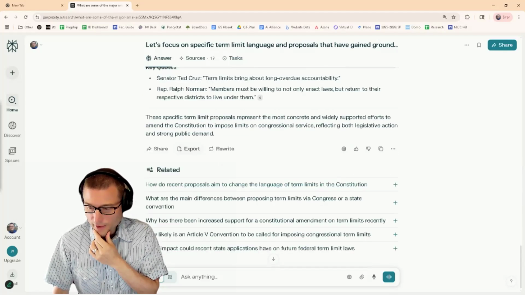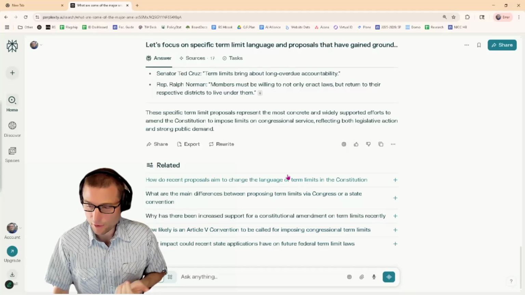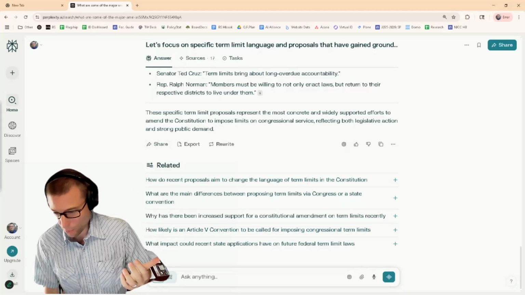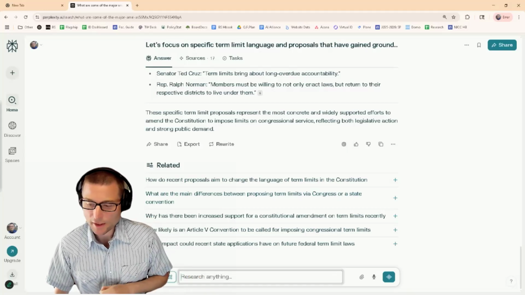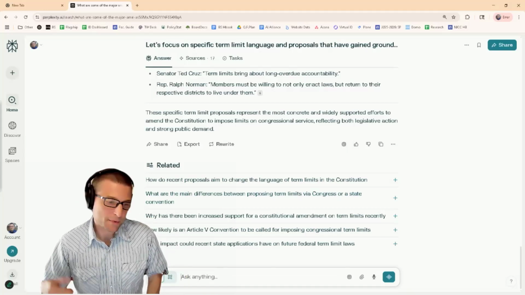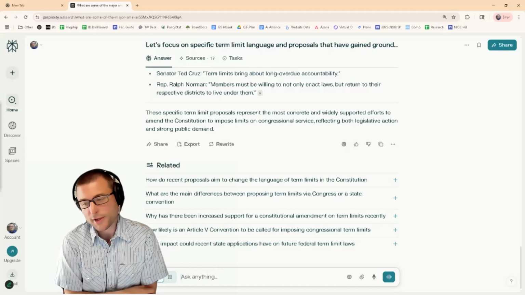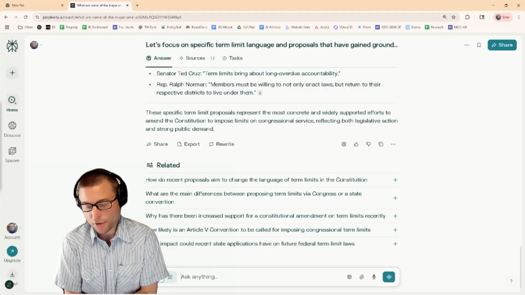We even have some quotes, and then I could continue, ask questions, follow up, have it generate a report. I think that functionality is in here too. And then even supply additional websites to go to, the length, the actual text of these proposed constitutional amendments.